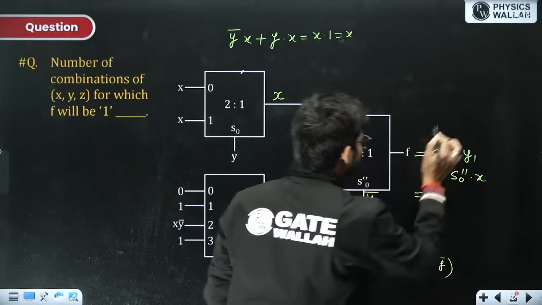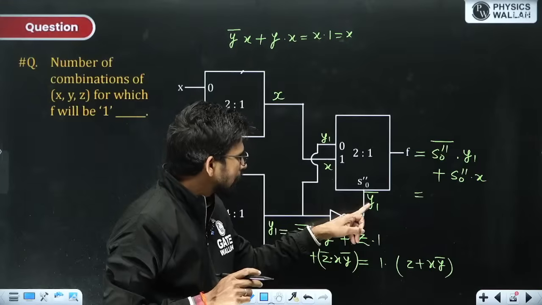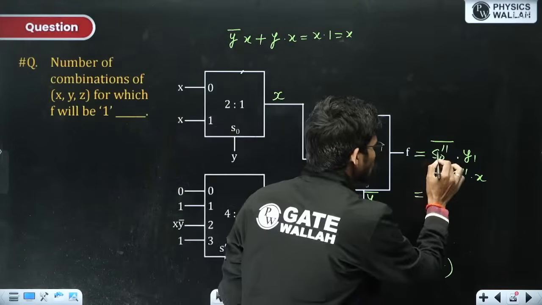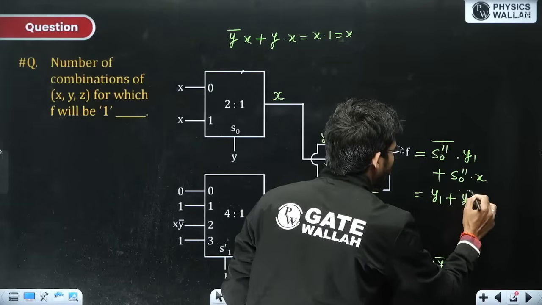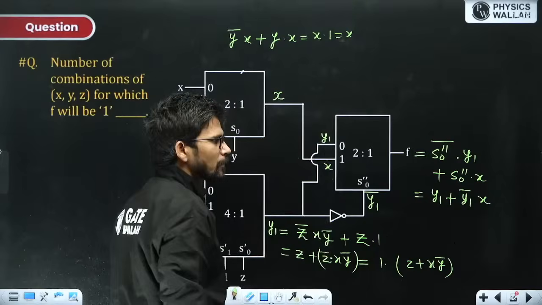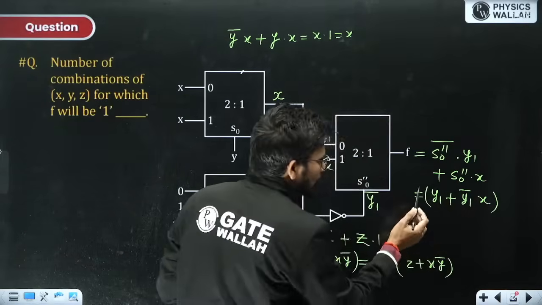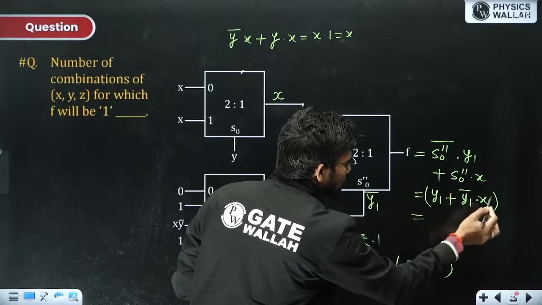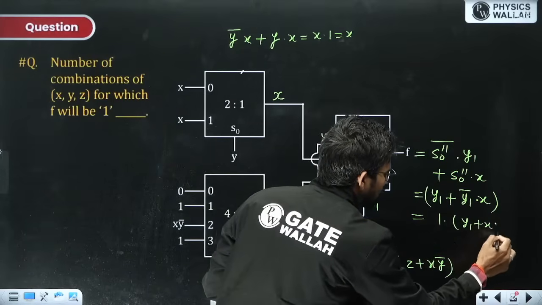Now S0 double dash is y1 bar, so S0 double dash bar will be y1. So y1 into y1 will be y1, plus S0 double dash, which is y1 bar, into x. Here also you can apply the distribution theorem, because y1 and y1 bar: y1 plus y1 bar into y1 plus x. Y1 plus y1 bar is 1, and you get y1 plus x.